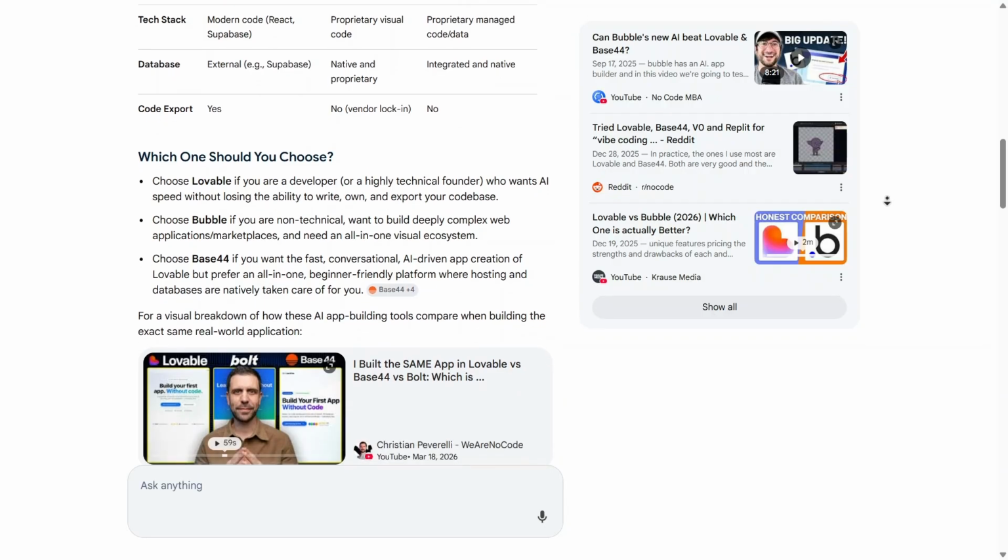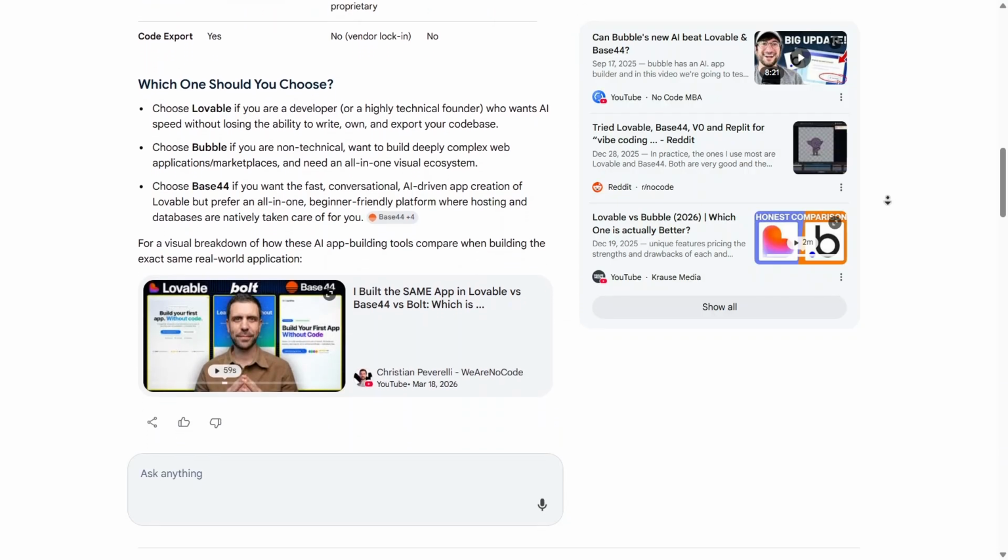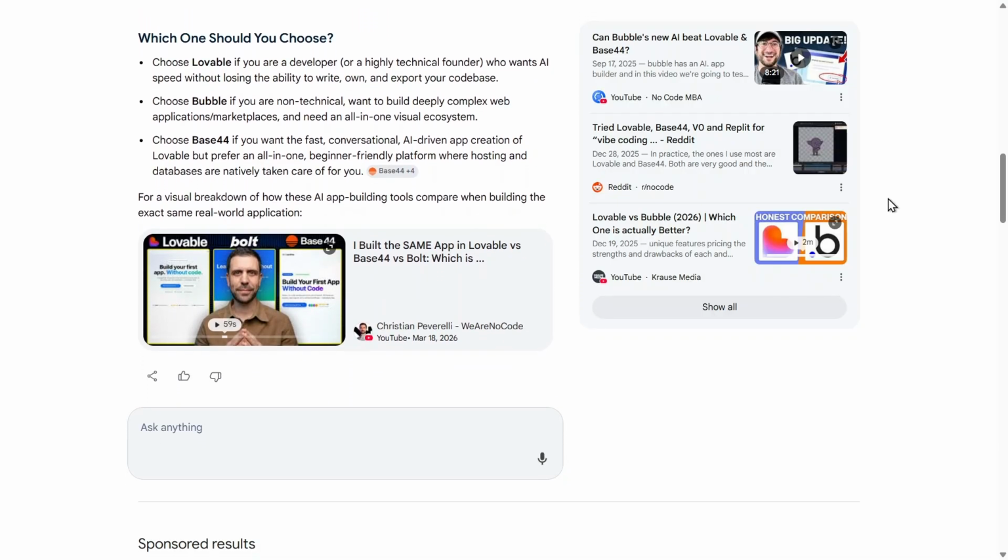By comparing these three, I can see that Lovable is best for developers who want code control, Bubble is the gold standard for deep no-code customization, and Base44 is the winner for those seeking a streamlined AI-assisted path to a finished product.